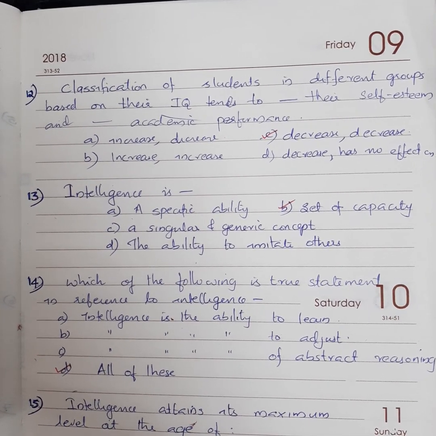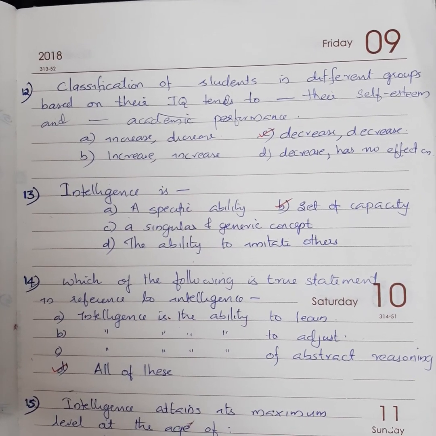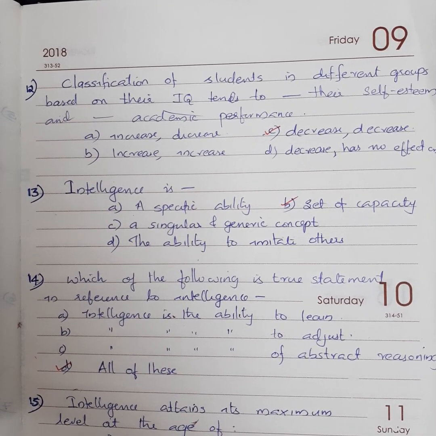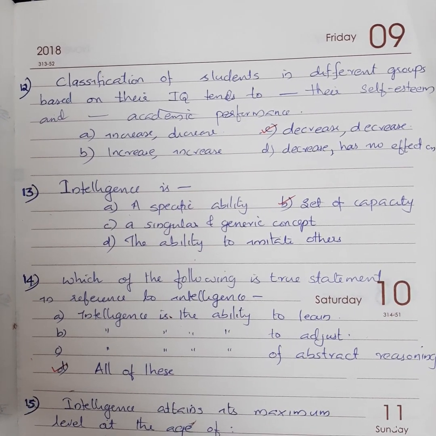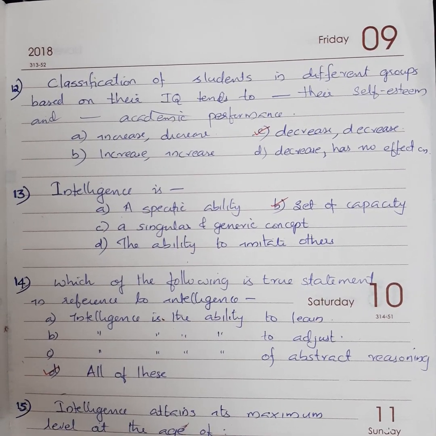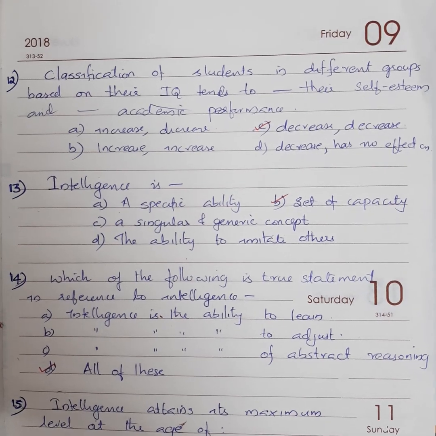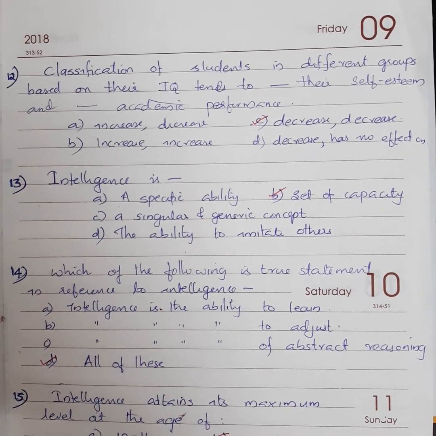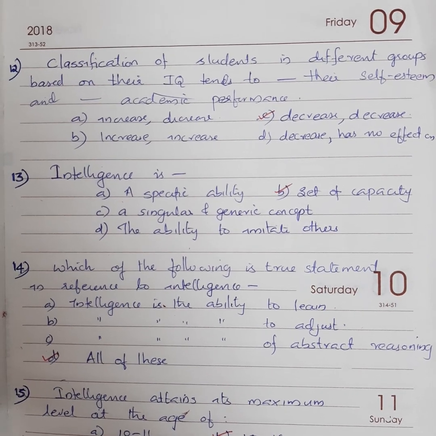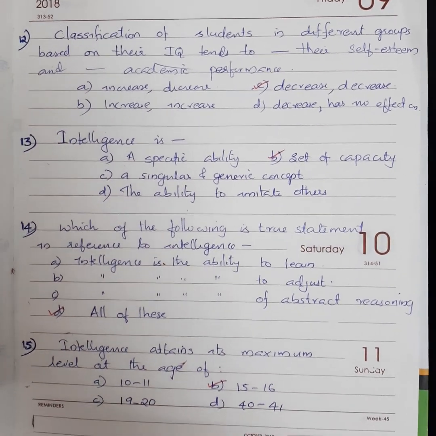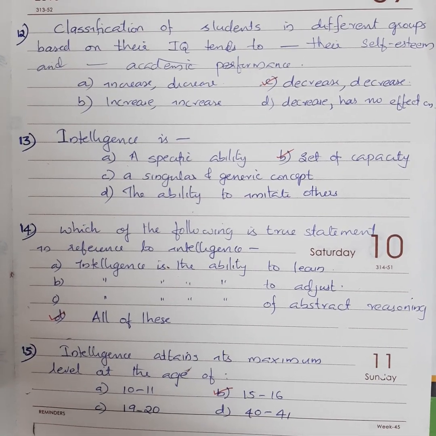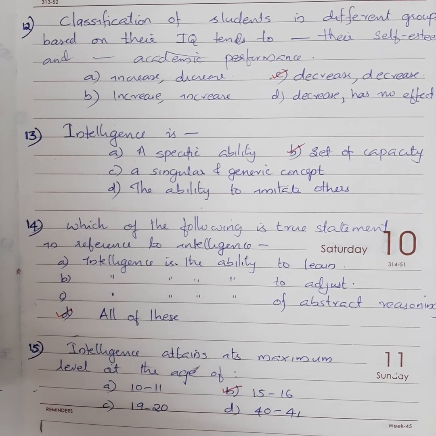Moving on to the 13th question, intelligence is options A specific ability, option B set of capacity, option C a singular and generic concept, option D the ability to imitate others. Here answer is option B set of capacity. 14th question, which of the following is true statement in reference to intelligence?